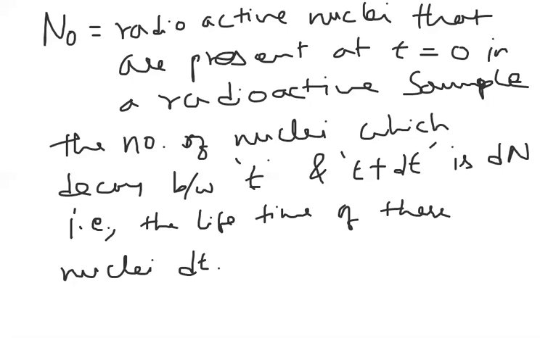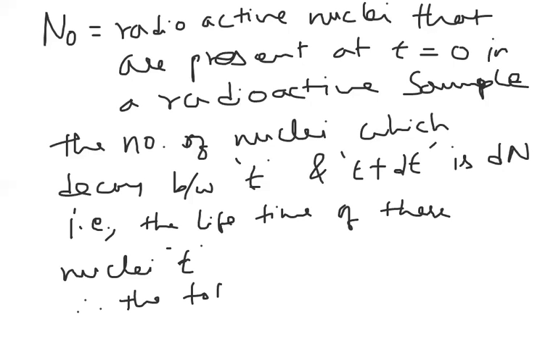I hope you are clear now. So the total lifetime of this dN nucleus is... Now the lifetime of this nuclei, what do we have to take here? From t to t plus dt we have taken. Initially till t only, no decay. We take it as t, because after a small interval of time dt they decayed. So the lifetime we can take as t.